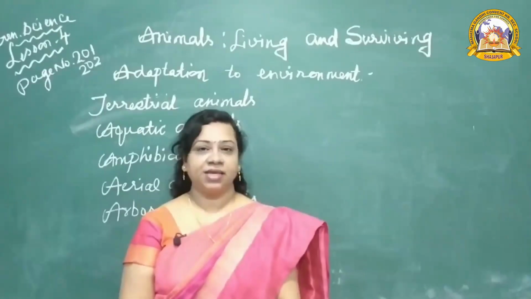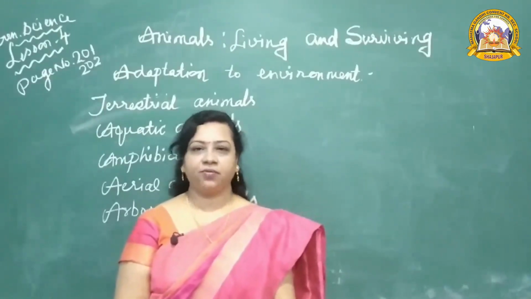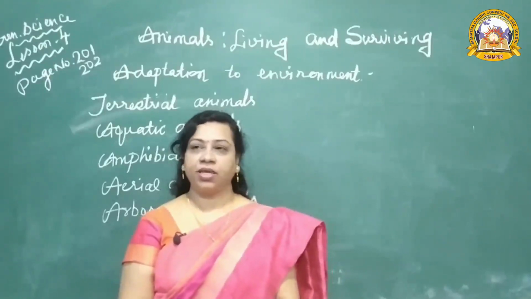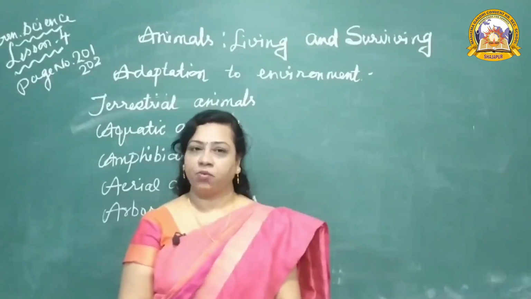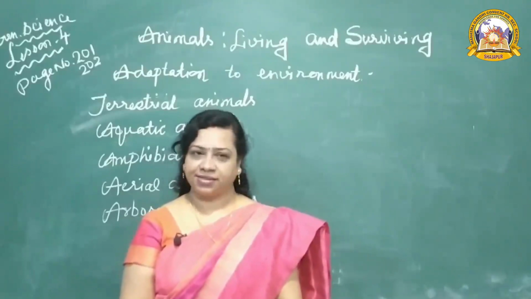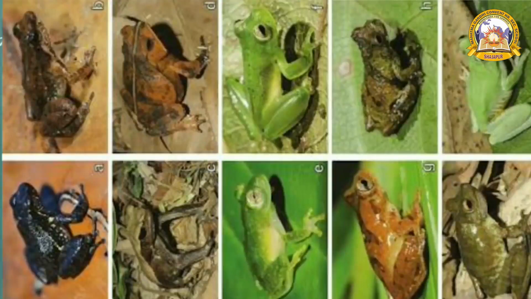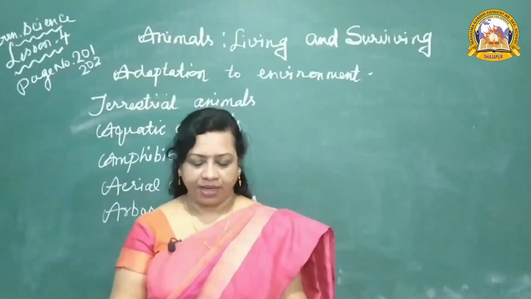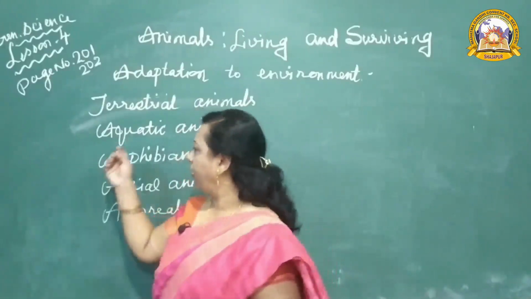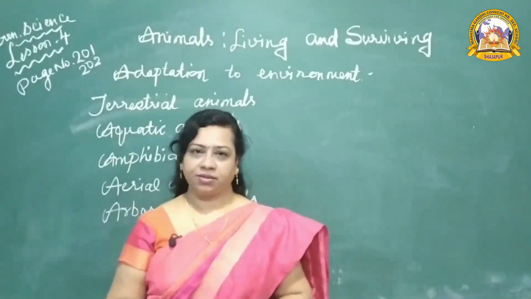What are amphibians? Animals that can live on land as well as in water are known as amphibians. So think, who lives in both water and land? Who are the animals? Yes, frog, toad, salamander and newts. Yes, these are the animals that live in water as well as on land.